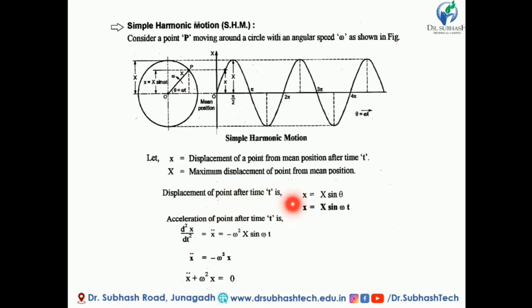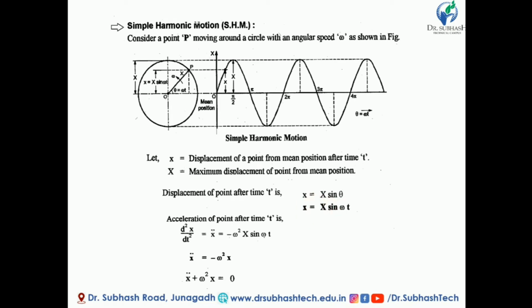From the figure, we can say that small x is equal to capital X into sine theta. Again we rewrite: small x is equal to capital X sine theta, and here theta is equal to omega t, so we replace it with omega t. Now we want to determine the acceleration, so we differentiate this equation.